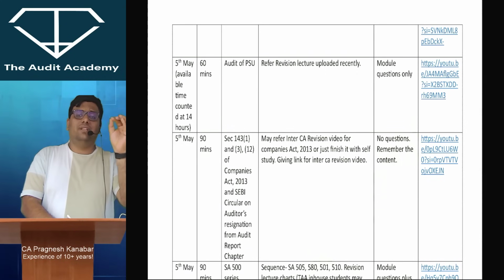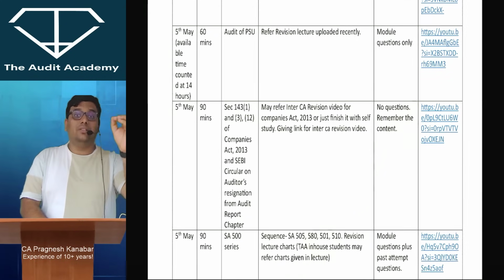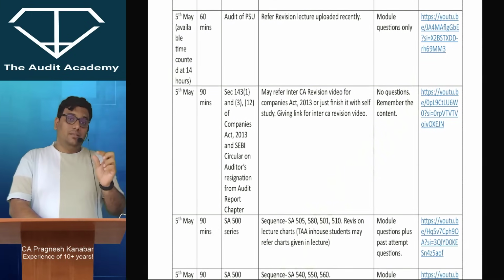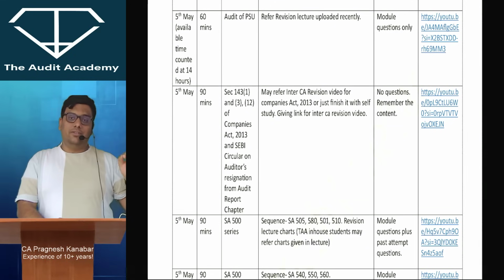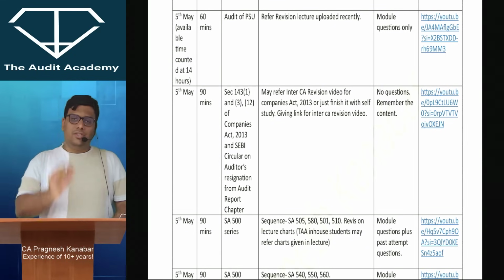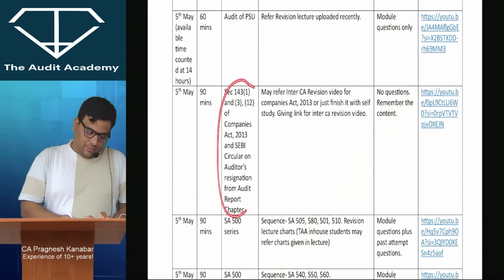You have section 143 subsection 1, subsection 3, subsection 12 of the Companies Act. You also have resignation by auditor in case of a listed entity, the SEBI circular of 18th October 2019. These small things you have in the audit report chapter. I'm not talking about CARO, I'm talking about these many things.